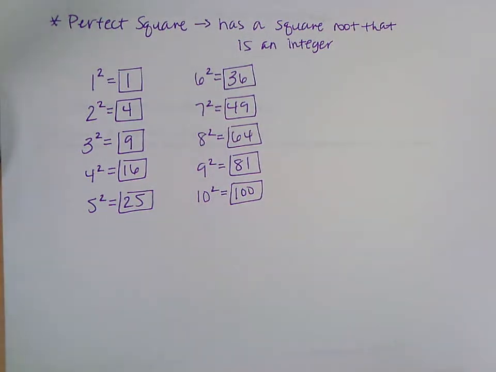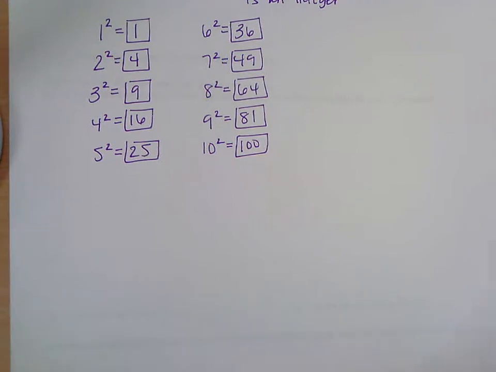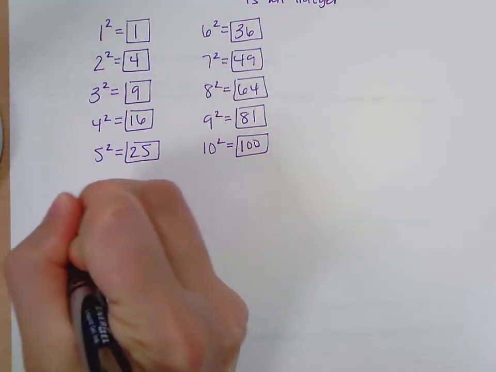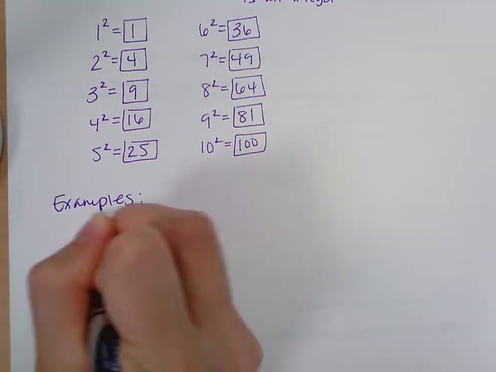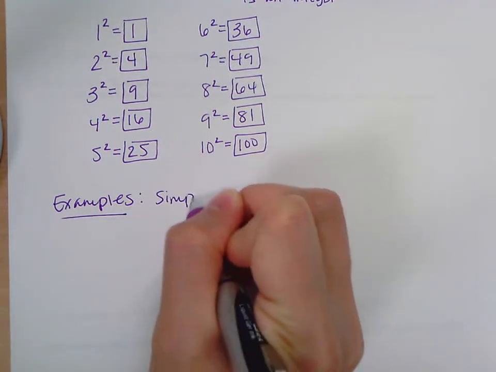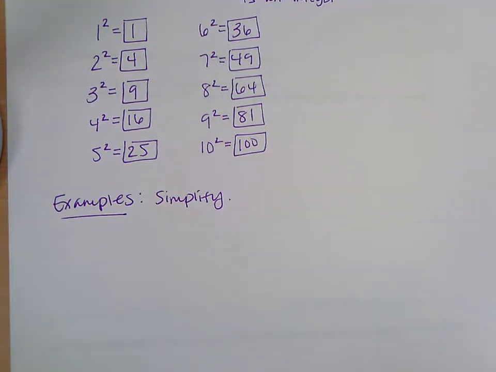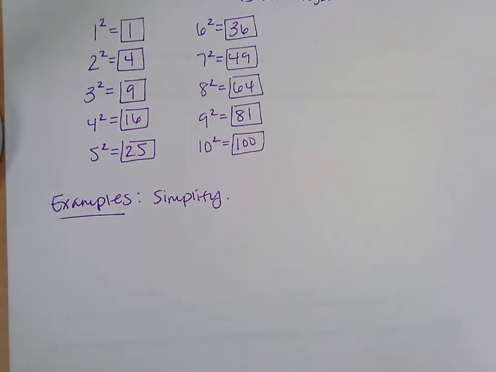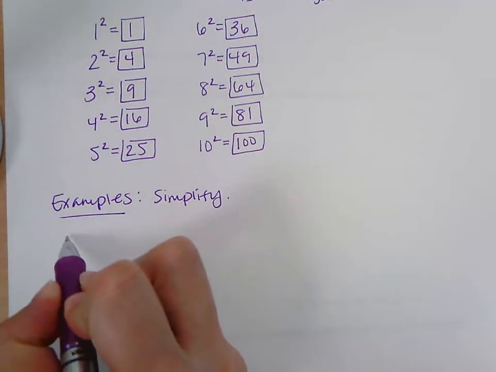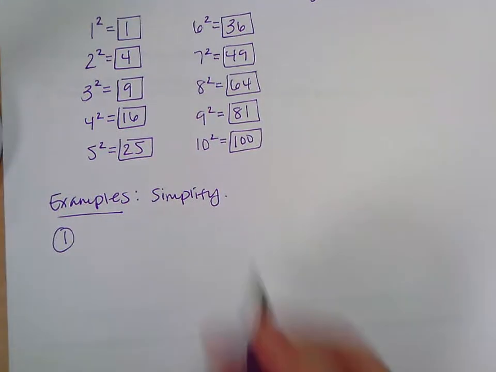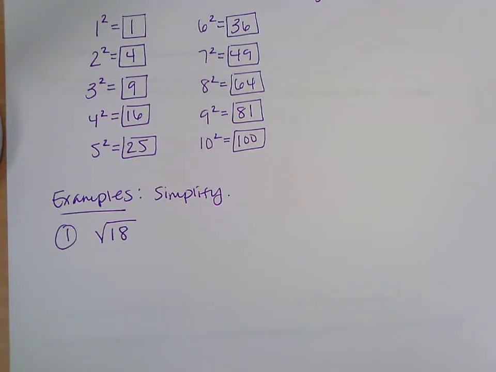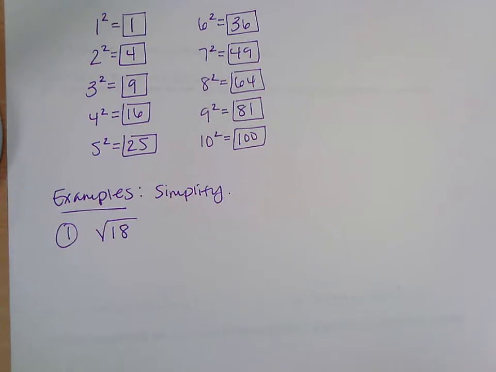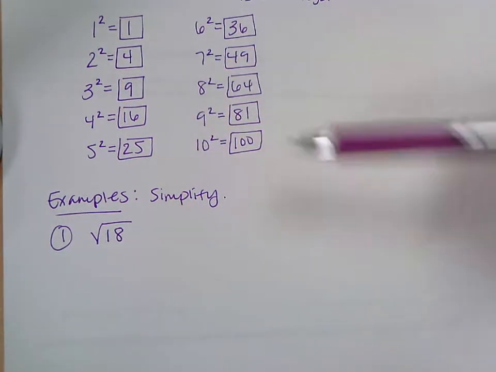Thank you. Okay, so in case you're still writing those down, I'll leave them, but here's some examples then of simplifying. So that's really all you're practicing today is different square root or radical expressions. How do you simplify those? So here's the first example. Say we have the square root of 18. Okay, 18 is not one of the numbers that we just listed here. It's not a perfect square.